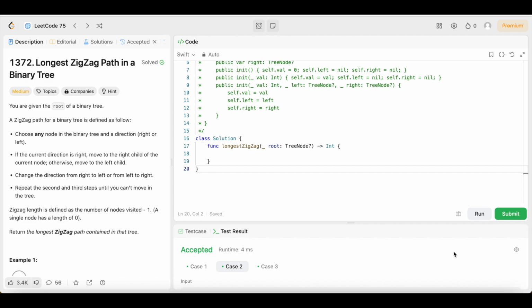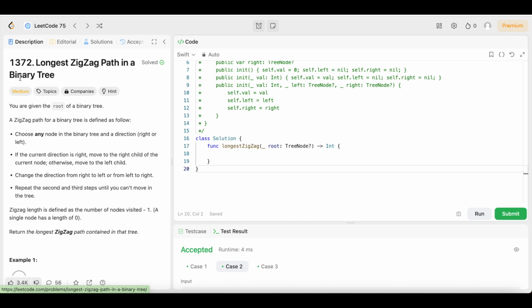And now, the part you guys have all been waiting for, the question. The question we have here today is 1372, Longest ZigZag Path in a Binary Tree. The difficulty level is medium, but you guys know we're not going to let that stop us. We're still going to do it, and we're still going to keep the solution as simple and easy to understand as possible so that we all can learn and understand what we're learning, and so we can carry that knowledge on to the next question that we do tomorrow, guys. So get excited about that.